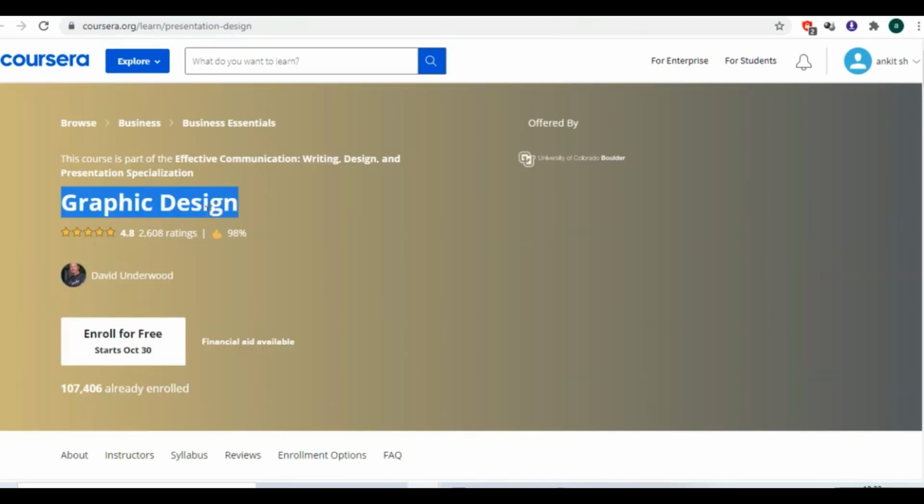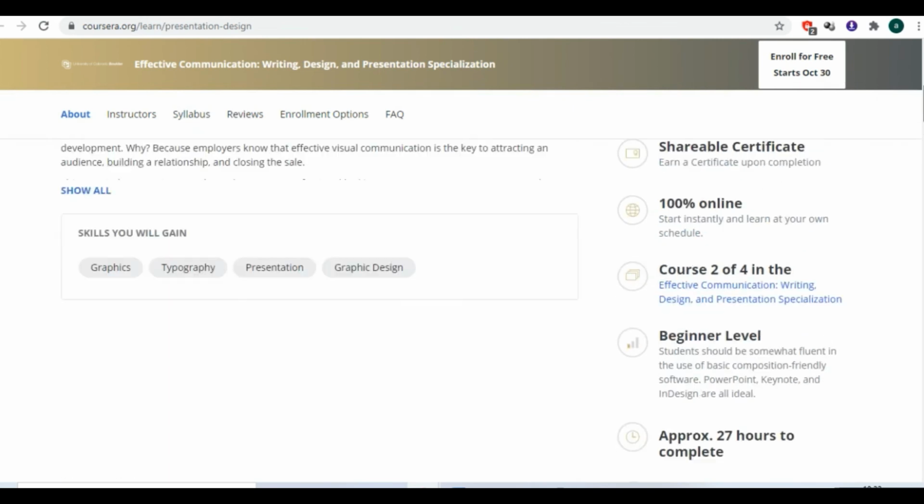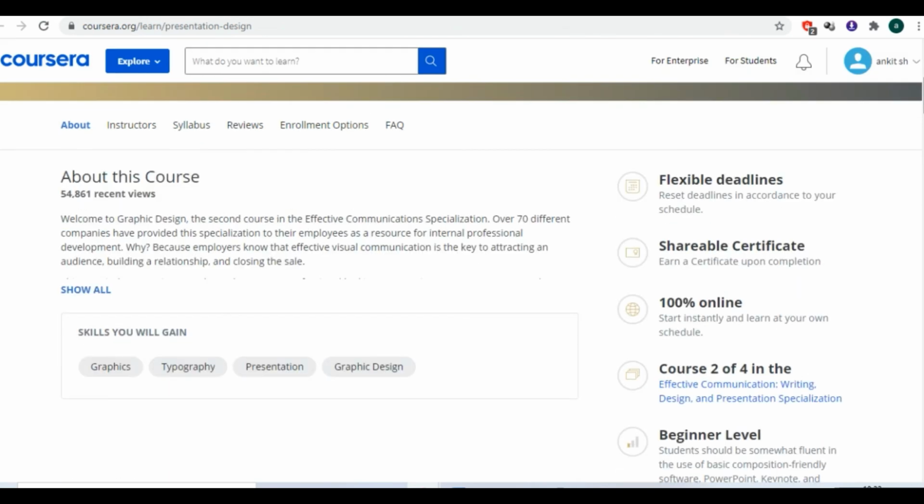The next course in our list is Graphic Design. This course is a part of the Effective Communication, Writing, Design, and Presentation Specialization. This course is offered by the University of Colorado Boulder.